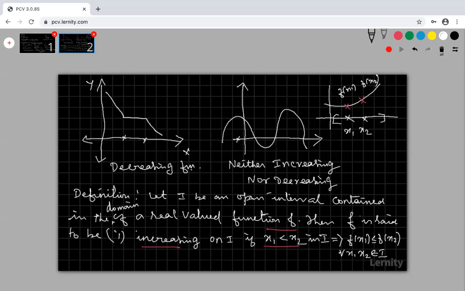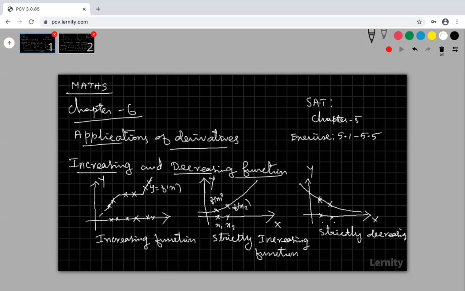Now look at that. Here f of x1 less than or equal to f of x2 means sometimes these two values may be the same. Take this as my x1 and this as my x2. Both f of x1 and f of x2 are the same.